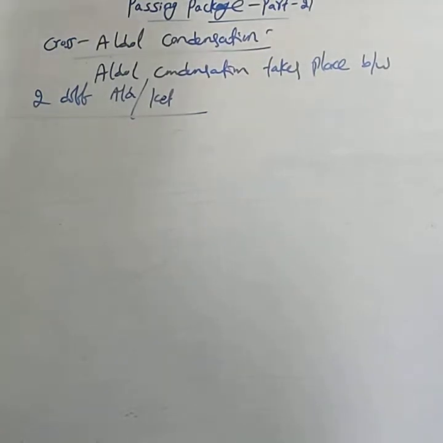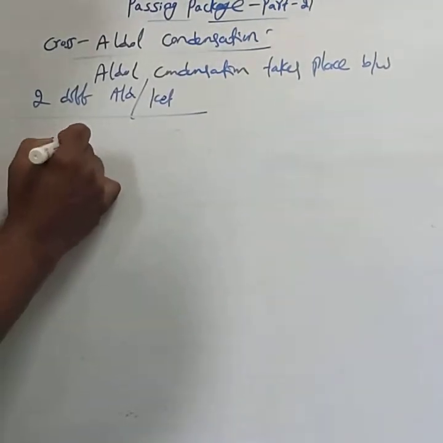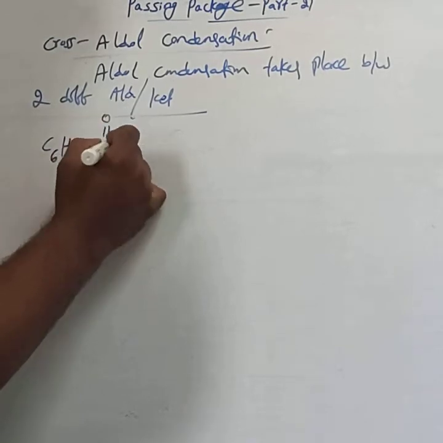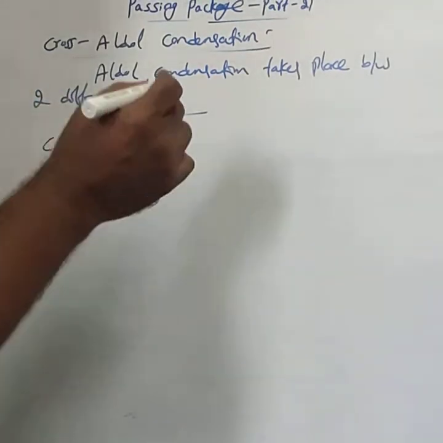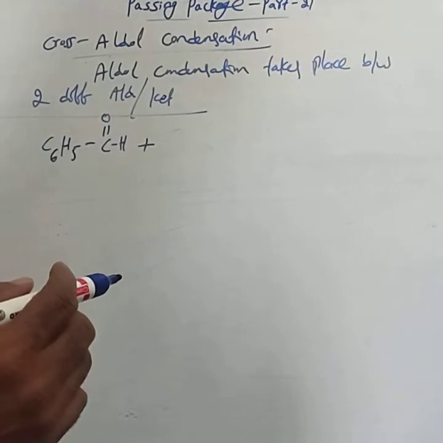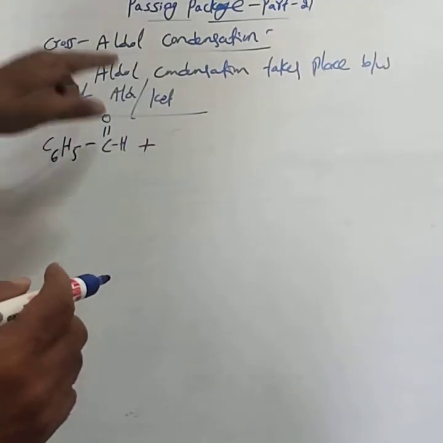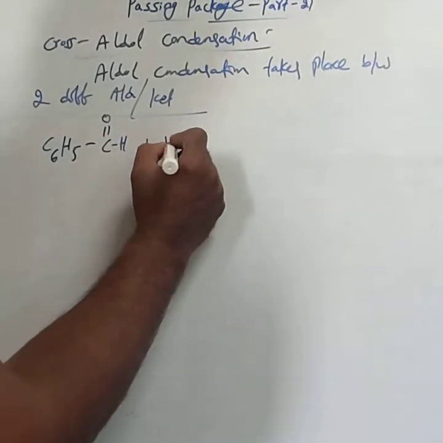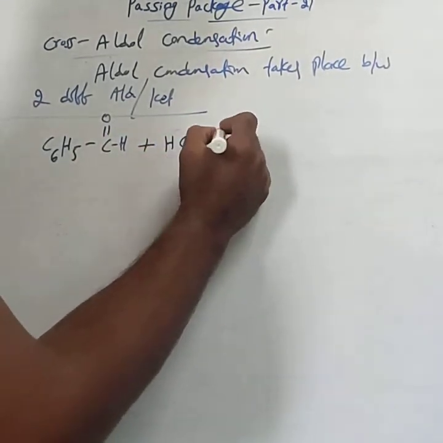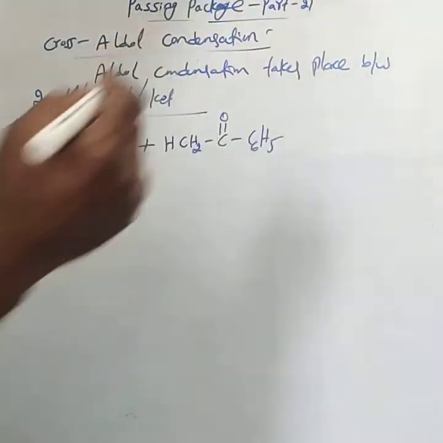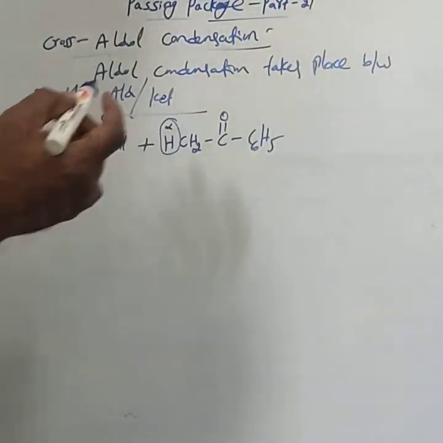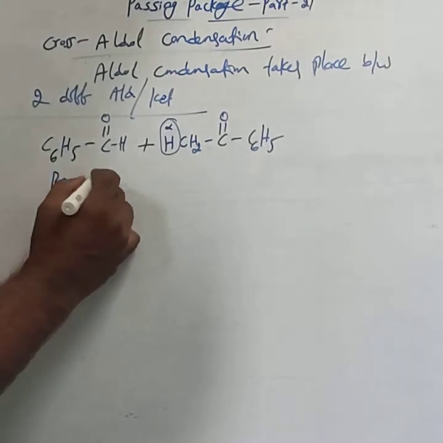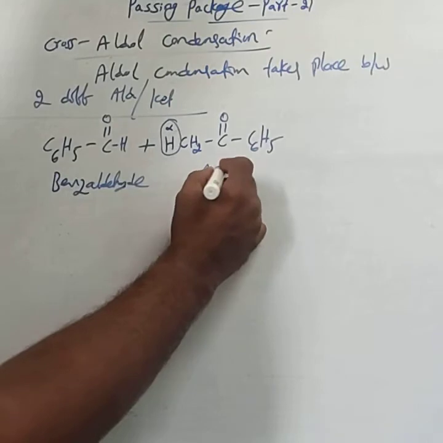For cross aldol condensation, generally you practice the reaction between benzaldehyde, C6H5CHO, which does not have an alpha hydrogen atom, and another aldehyde or ketone which must have an alpha hydrogen. For that purpose, you take acetophenone, C6H5COCH3.